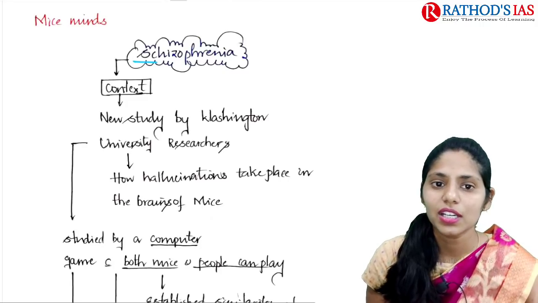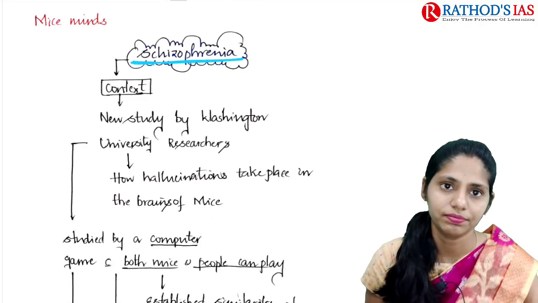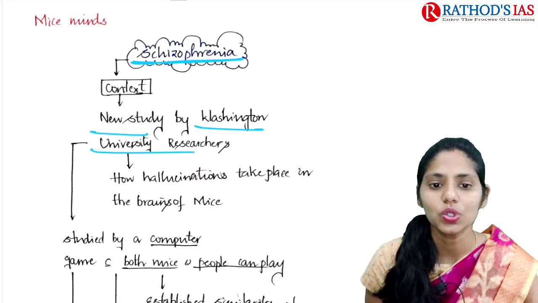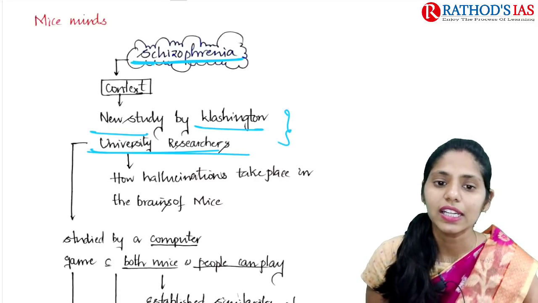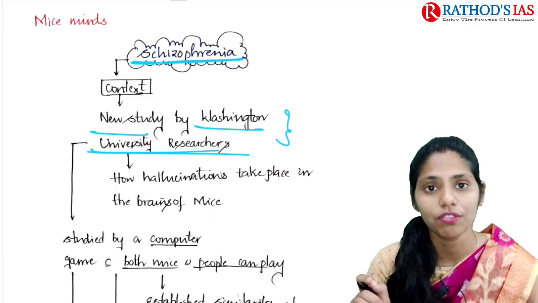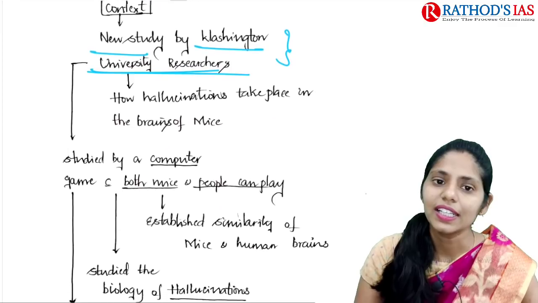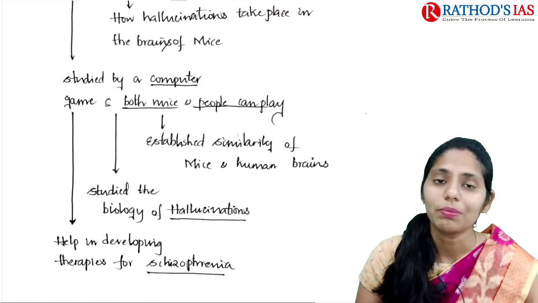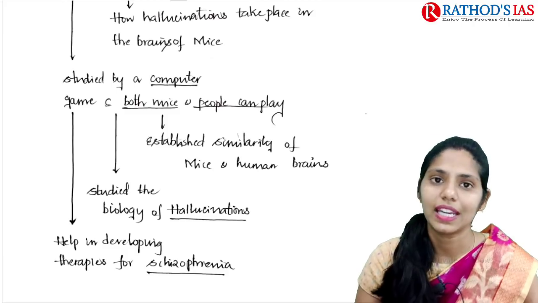So this article is mainly talking about schizophrenia. If you see the context, a new study by Washington University researchers studied how hallucinations take place in the brains of mice. This study was mainly conducted using some computer games. Both mice and even humans can play these